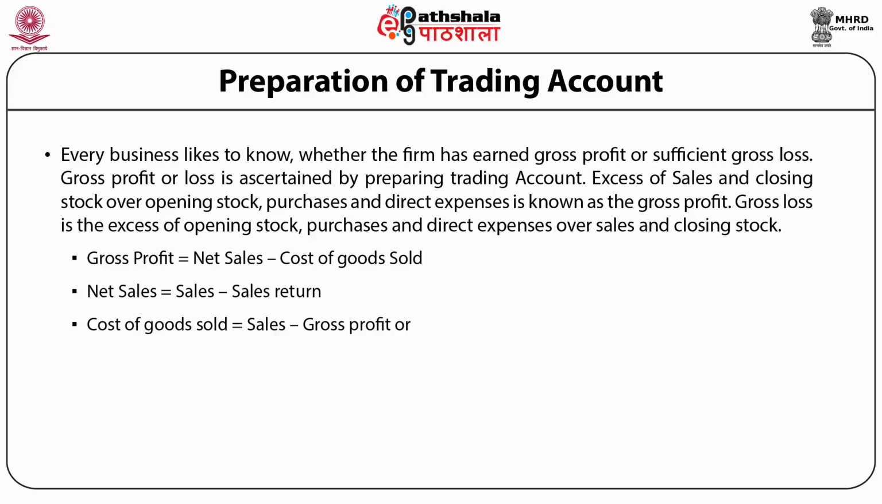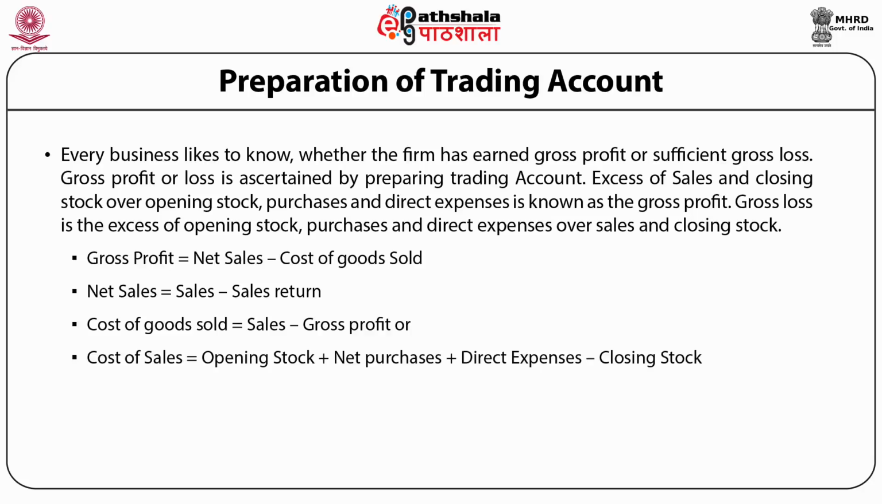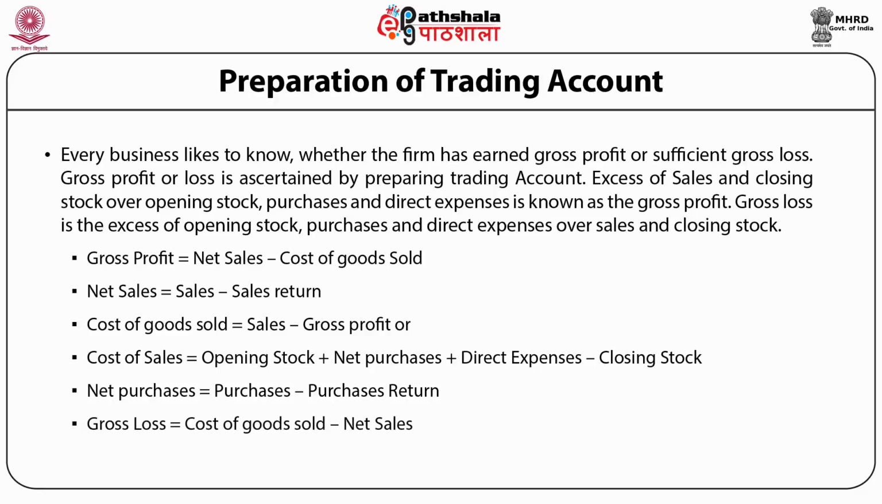There is another formula for calculating cost of goods sold, and according to this formula, cost of goods sold is equal to opening stock plus net purchases plus direct expenses minus closing stock. Now, net purchases mean gross purchases minus purchase return. Now, gross loss means cost of goods sold is more than net sale. The formula will be cost of goods sold minus net sale.